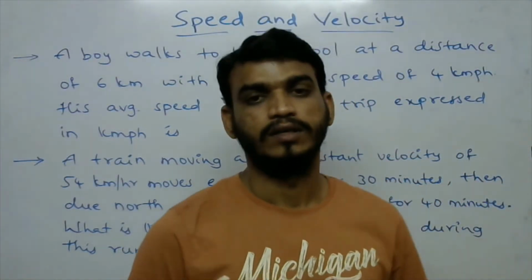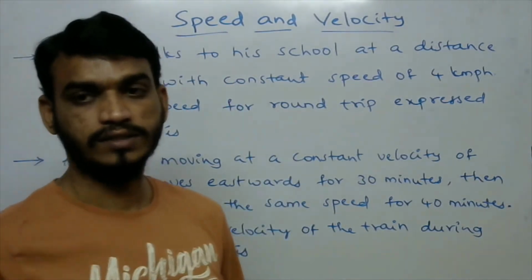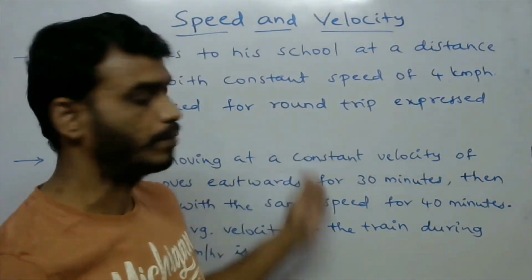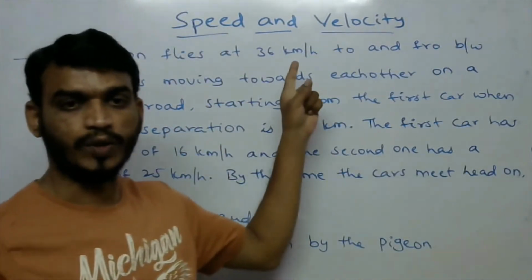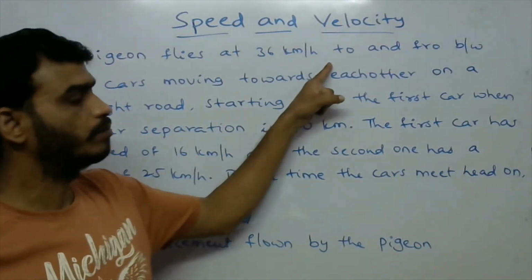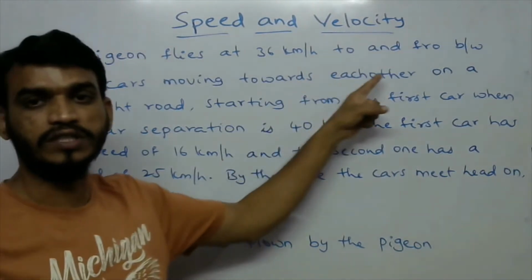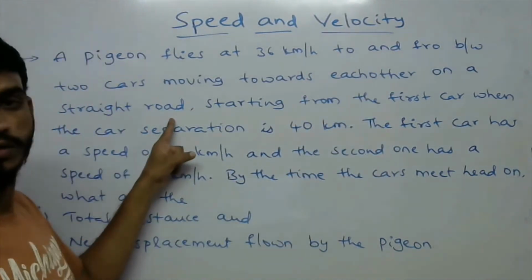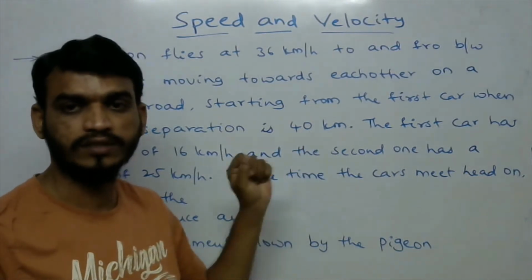Okay. So do these numericals, and these are the practice problems. Okay. This is also, you try this problem. A pigeon flies at 36 km per hour to and fro between the two cars moving towards each other on a straight road. Starting from the first car when the car separation is 40 kilometers.